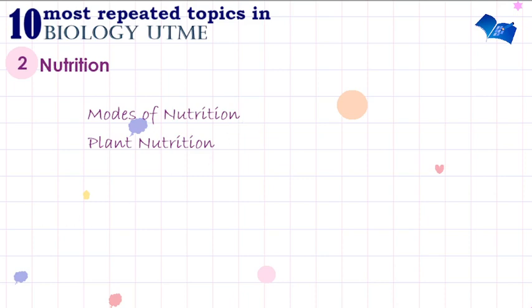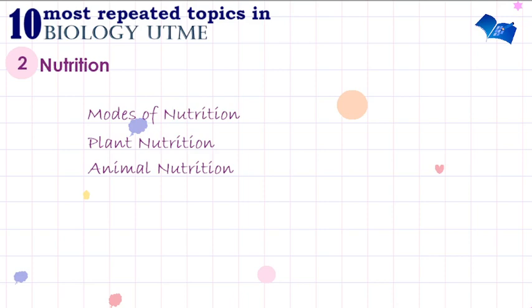You need to know animal nutrition. Animal nutrition is a very, very broad topic on its own. Look at classes of food substances. We have carbohydrates, protein, and the rest of the classes of food. Apart from that, we look at food tests: the Biuret test, the Sudan tests. Different tests of food: tests for starch, tests for reducing sugar, tests for protein, tests for fat.